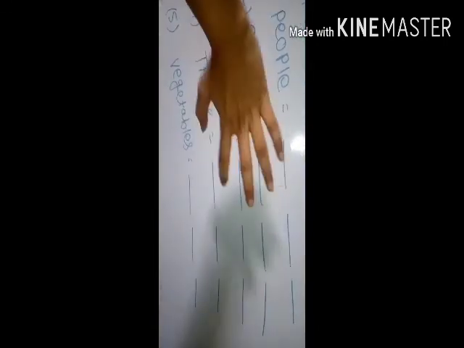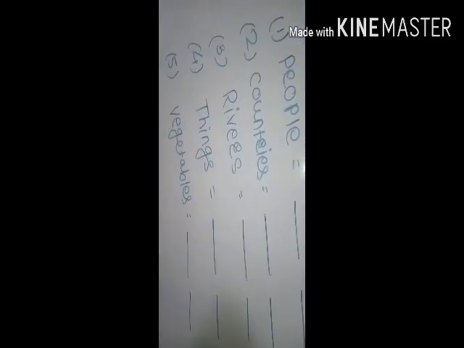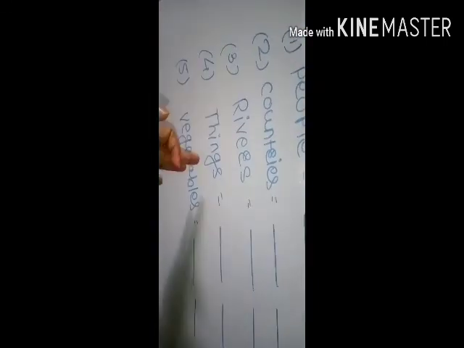Okay, this is your homework. Prepare word trains of the following. People: you have to write people's names, but keep in mind the last letter you have to start from in the second place. The others are countries, rivers, things and vegetables.